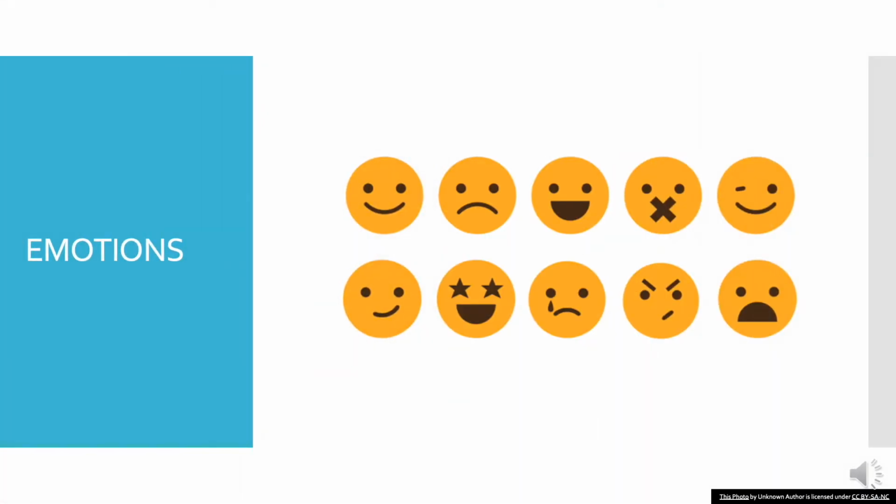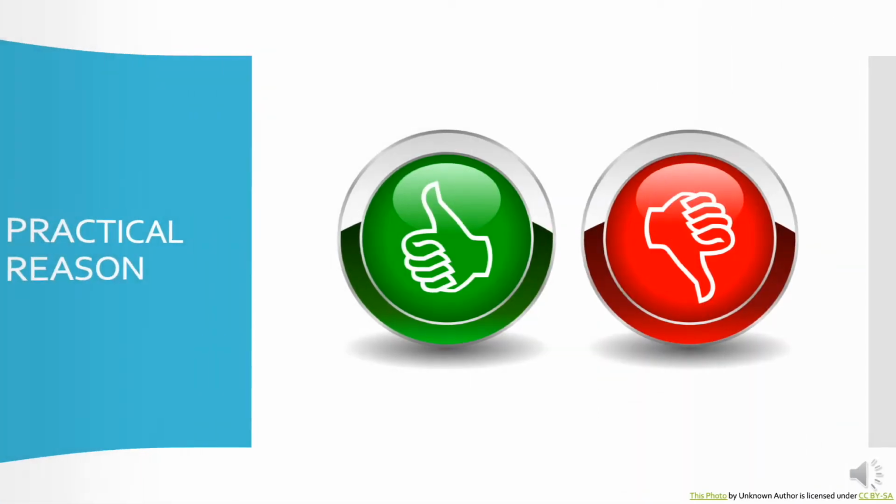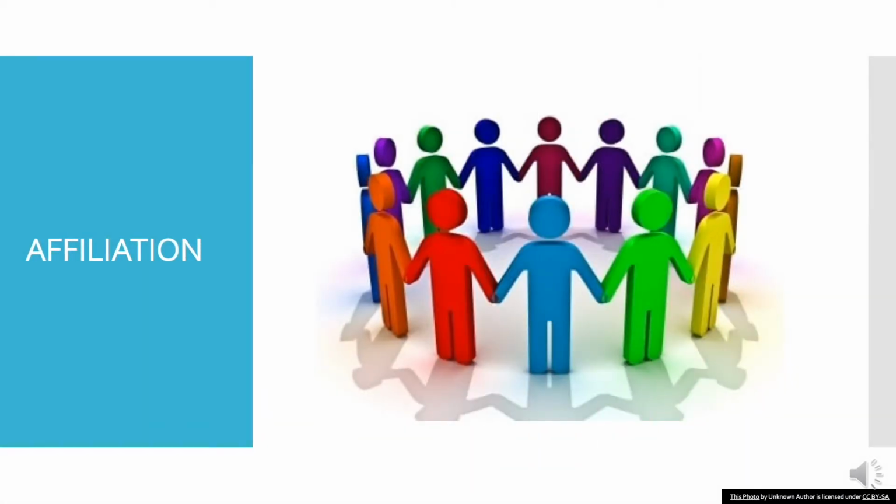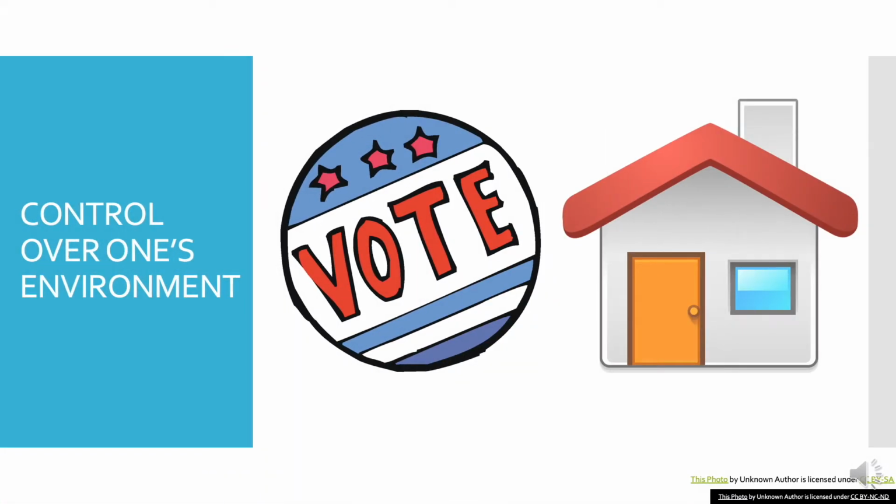Emotions, so feeling attachment to other people and things. Practical reason, meaning the ability to reflect and differentiate good from bad. Affiliation, referring to the ability to live with others in a sense of consideration and respect. And lastly, control over one's environment, which is broken down into 2 categories. Political, referring to the opportunity for political participation, and material, referring to the ownership of property.